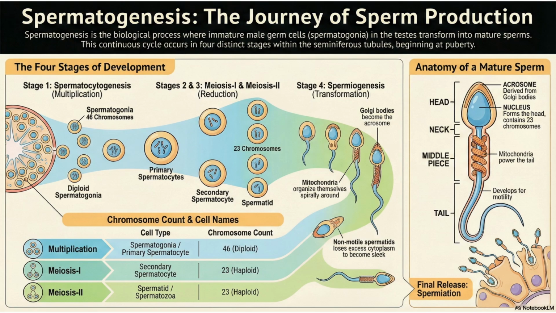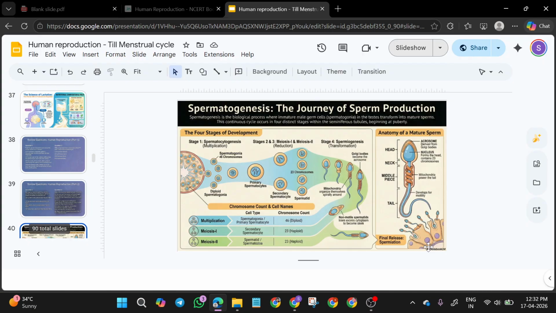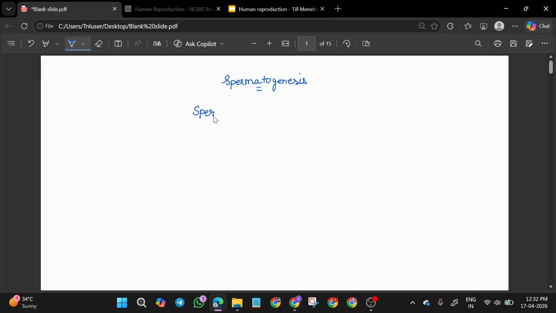That is spermatogenesis, so this we will see. You already know spermatogenesis is the formation of sperm. Inside the testis, inside the seminiferous tubule, we will have spermatogonia.